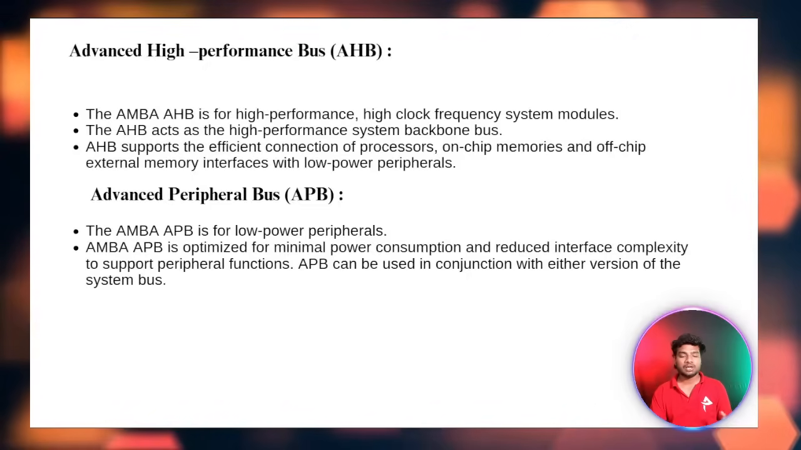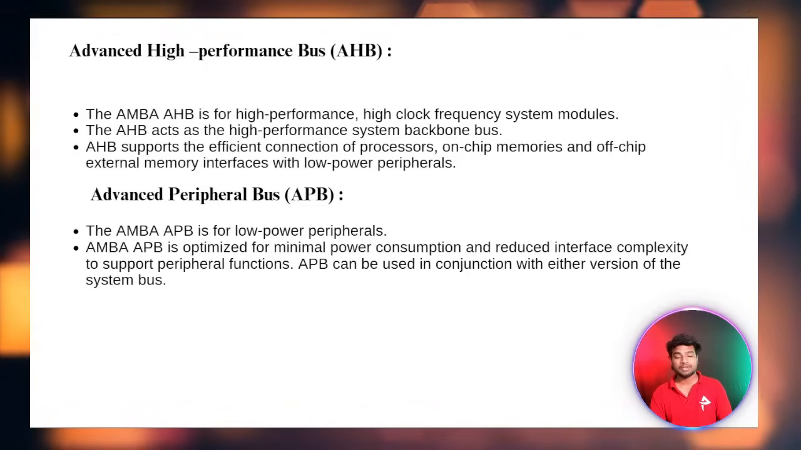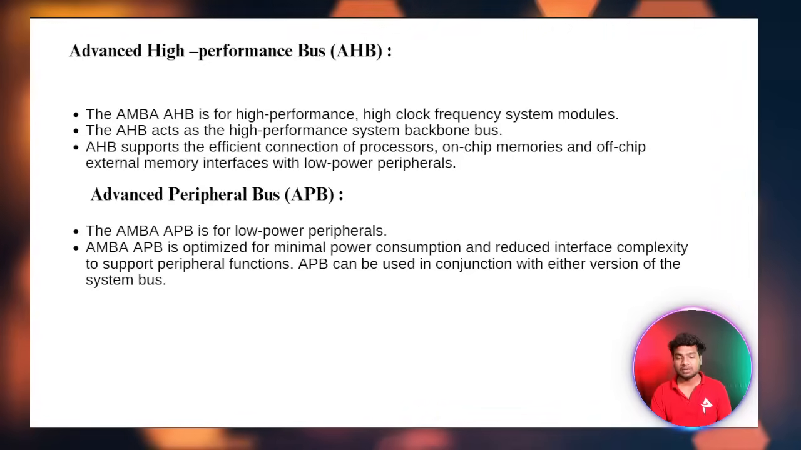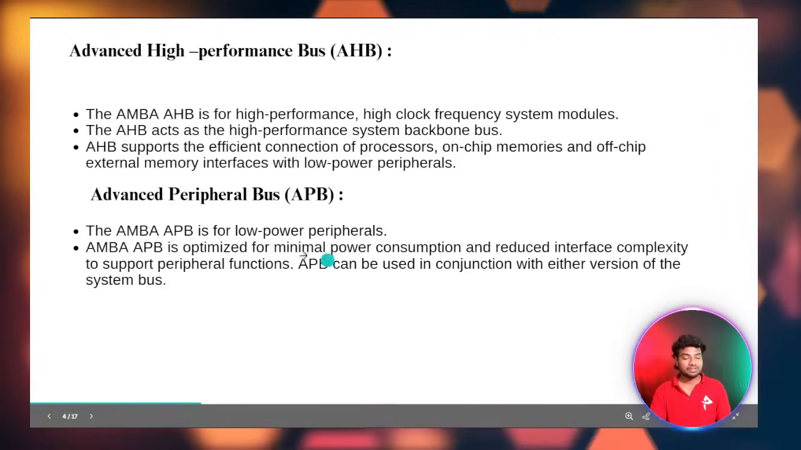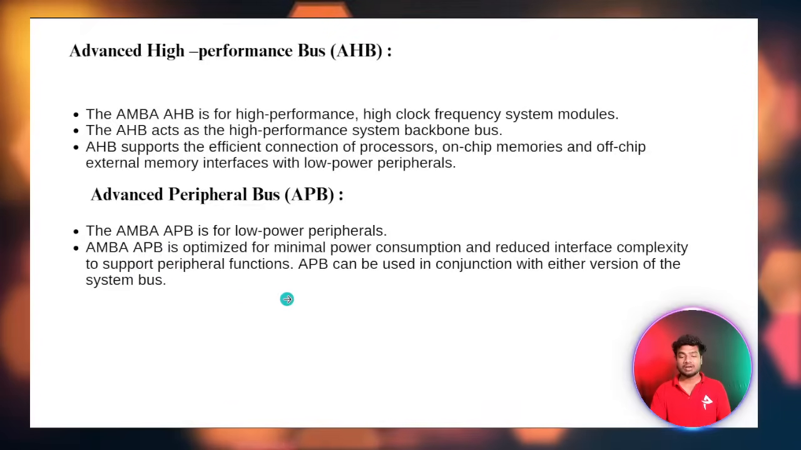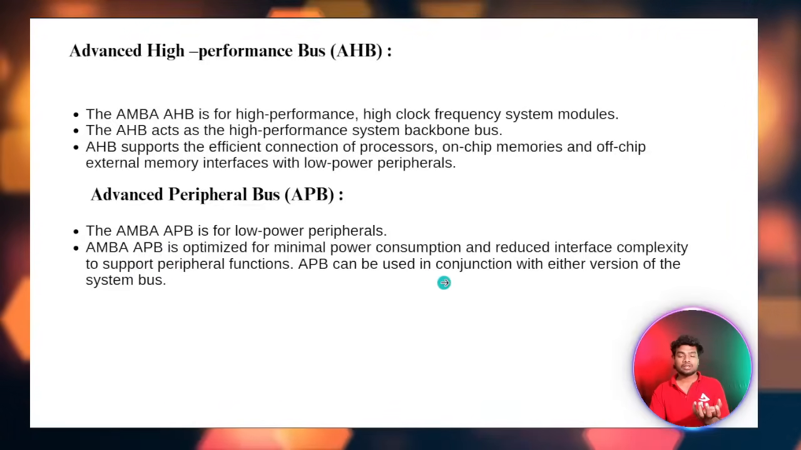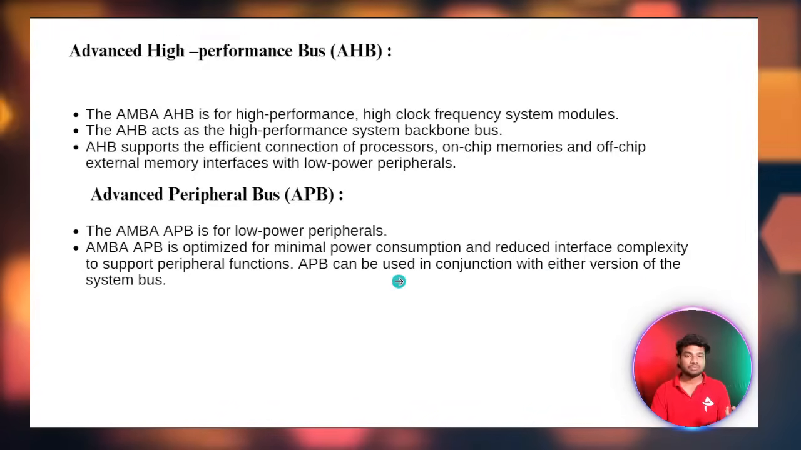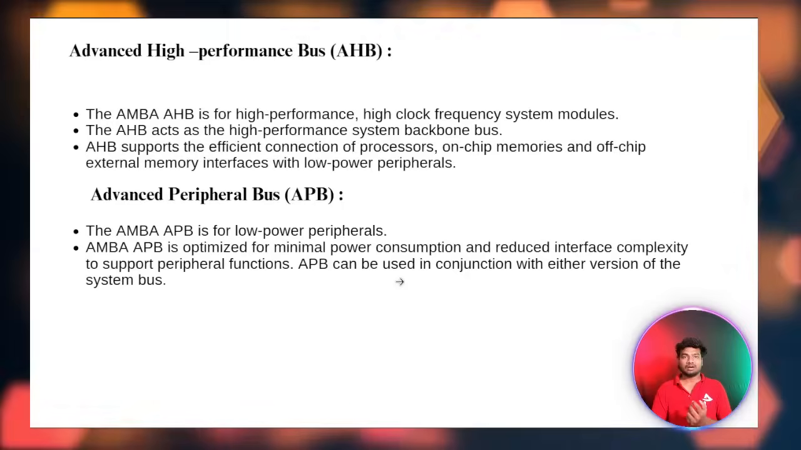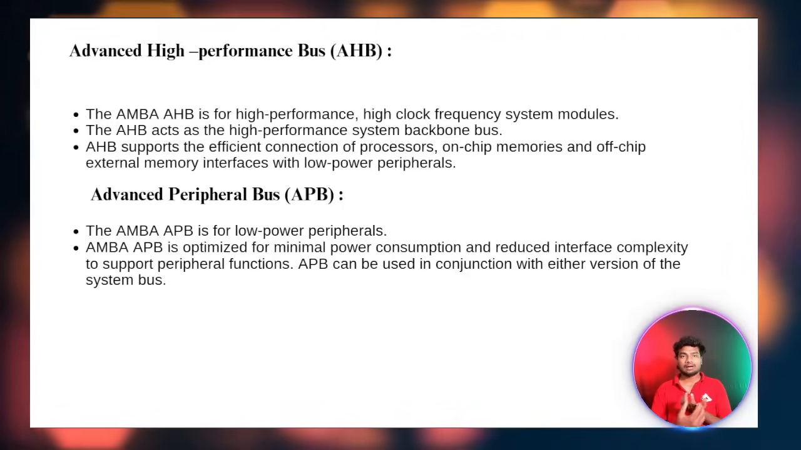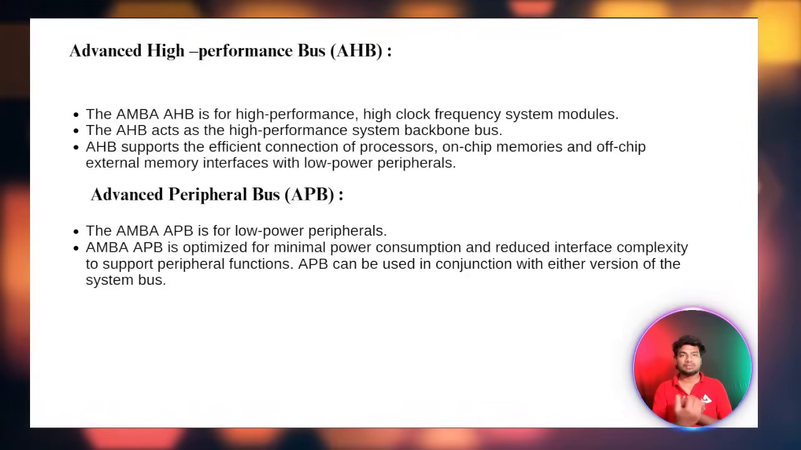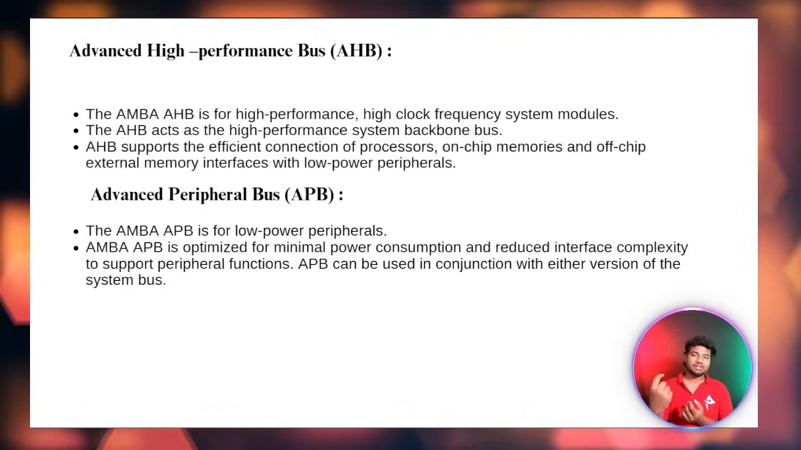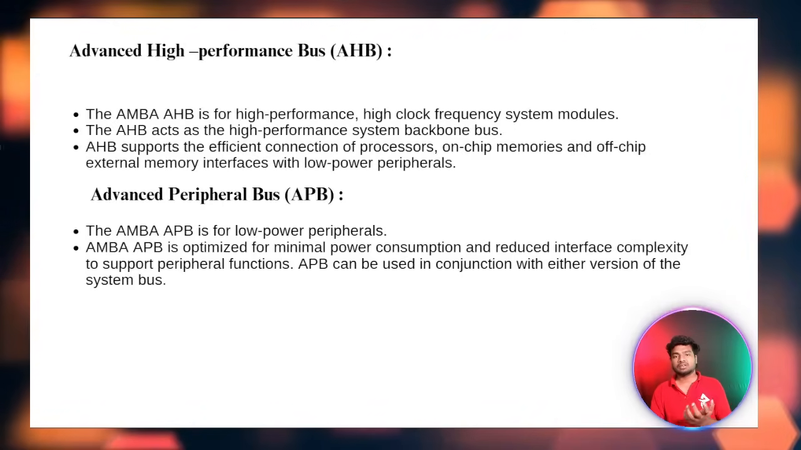AMBA APB is optimized for minimal power consumption and reduced interface complexity to support the peripheral functions. APB can be used in conjunction with either version of the system bus. It means that using the APB signal, you can make the connection between the AHB and the APB. I already said, the bridge is nothing but APB master, AHB slave.